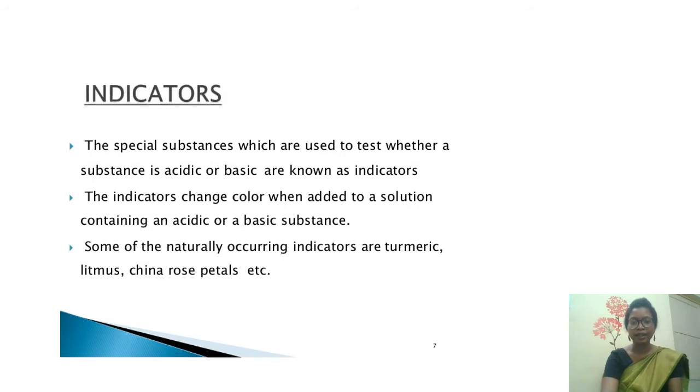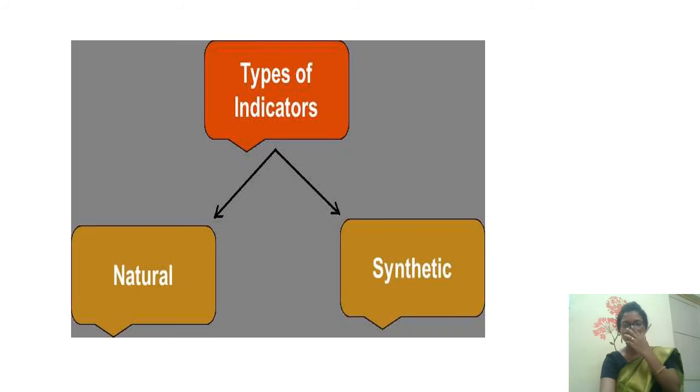So what are indicators? These are special substances which are used to test whether a substance is acidic or basic, and they are called indicators. They indicate whether a substance is acidic or basic. There are some natural indicators: turmeric, litmus, China rose petals. I'll show you some pictures. Indicators are of two types: natural indicator and synthetic indicator. Natural ones are found in nature, but synthetic ones are prepared.